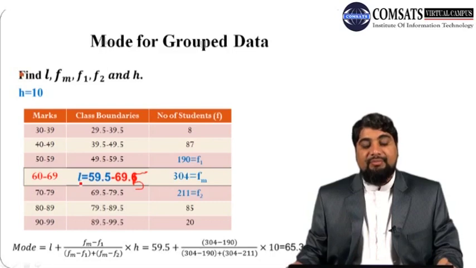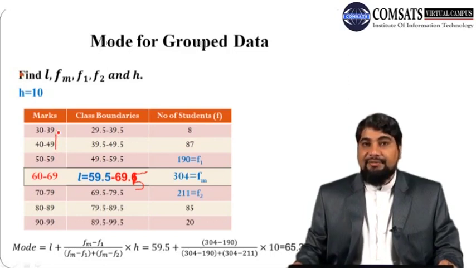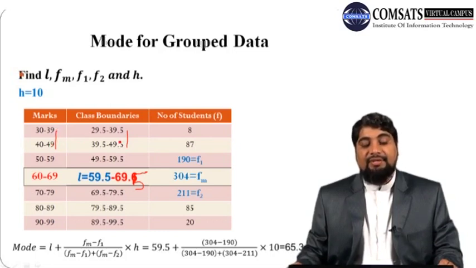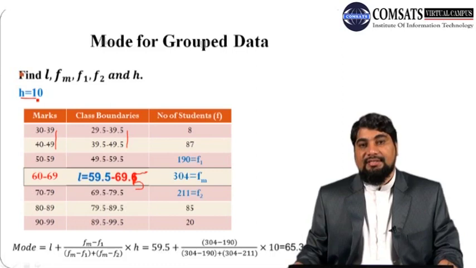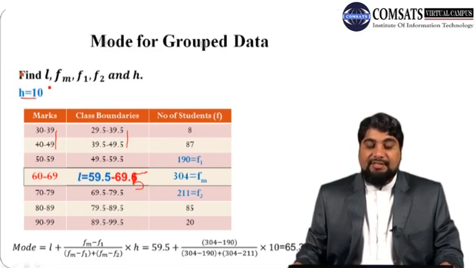So L is 59.5, and then H is the class interval, which can be obtained by taking the difference of any two consecutive upper class limits or any two consecutive lower class limits, or the difference of any two consecutive upper class boundaries or lower class boundaries. So 49 minus 39 we get 10, or 49.5 minus 39.5 we get 10, which is H. It is also called size of the class.